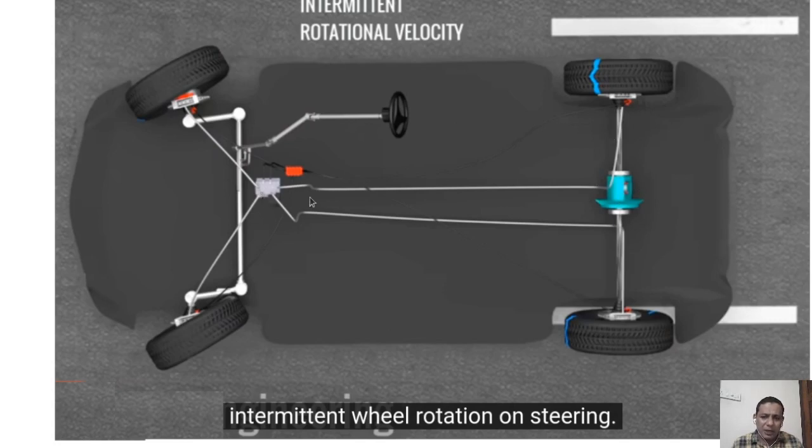That is, it will detect a stoppage of the tire. If the rotation velocity comes to 0, ABS will automatically release the braking system, and again it will apply the brake. Until the vehicle comes to rest, the ABS will apply the braking intermittently. That is actually the functioning of the ABS.